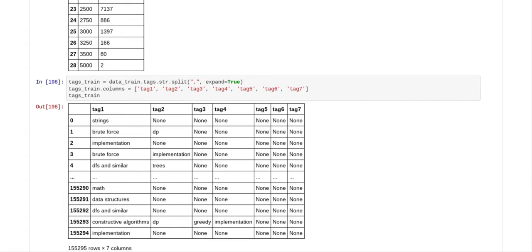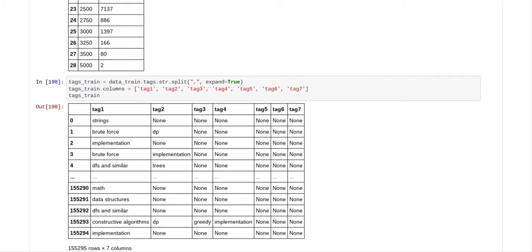And so now we had tags, and the thing about tags is tags was a CSV. It was comma separated values, and so it was only one column, but it had different information in the one column. So what we had to do was separate this out into different columns, and we had to separate it by the comma because it was comma separated values.